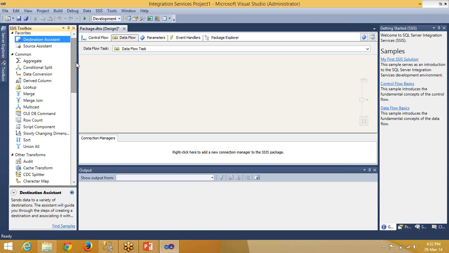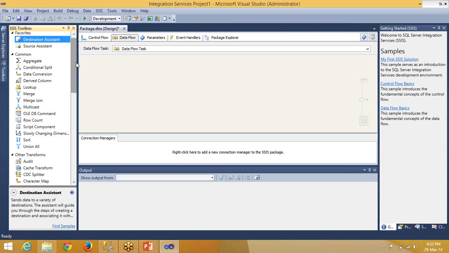So you can think that I have zero knowledge in SSIS. Definitely, because maybe my assumptions may be wrong, and I don't want to continue learning with those wrong assumptions.